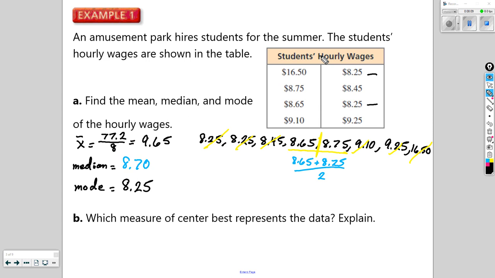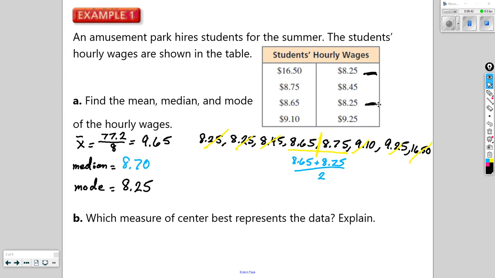If an employer was hiring you to start on this job, and they told you that the typical hourly wage of a worker is $8.25, maybe they are trying to mislead you. Or maybe that is just true. Maybe you just start at that amount and then build your way up. But there's always that possibility, if these people all started at the same time, that person is trying to mislead you. Let's take a look at the mean, or the average, now.